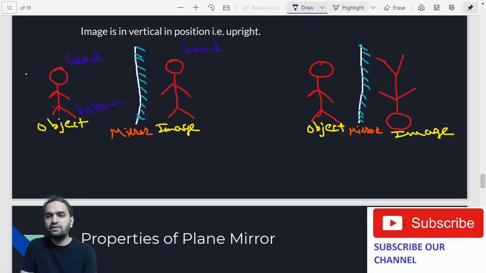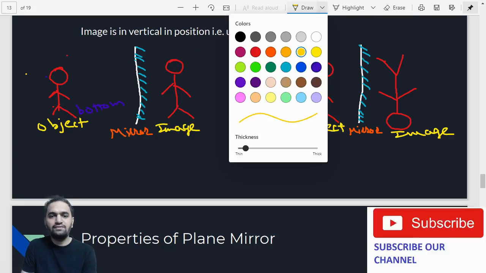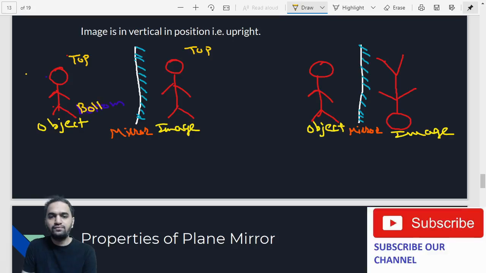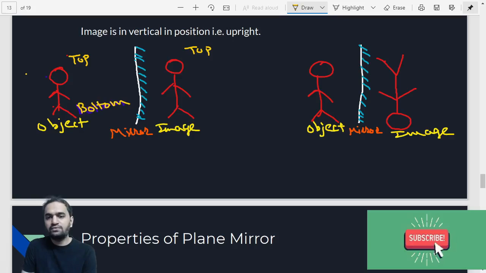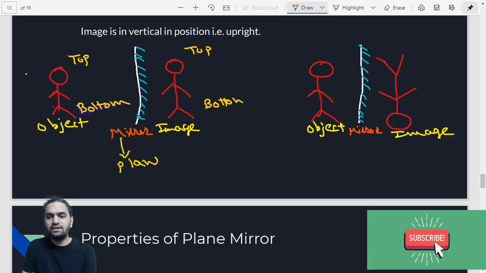I will use the same terminology. Instead of writing down the head, I will just write down the top. I think that will clear your image. So this is top, so this is top, and this is bottom, and this is bottom. This happens in what kind of mirror? Plane mirrors. This happens in plane mirrors.